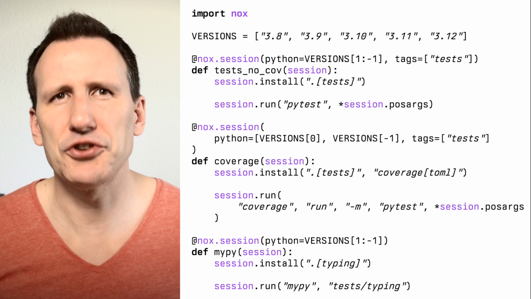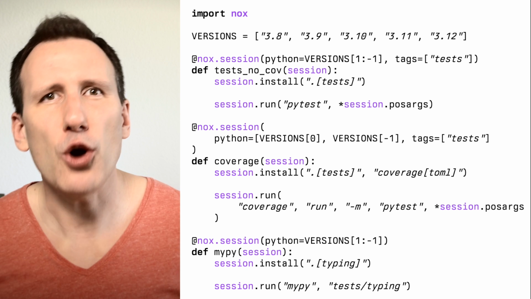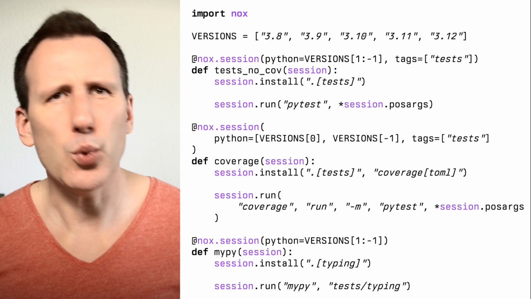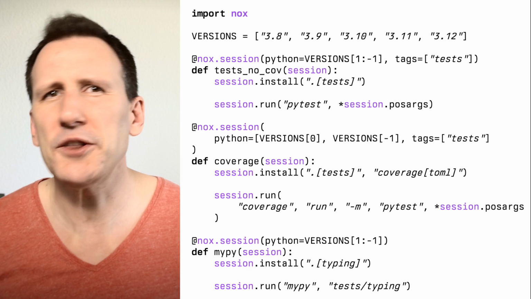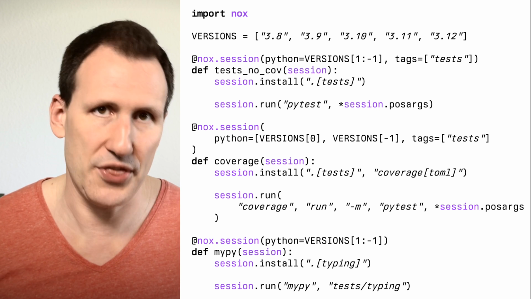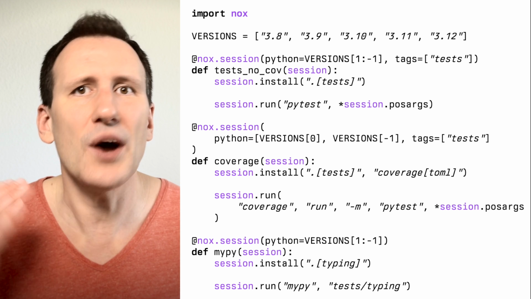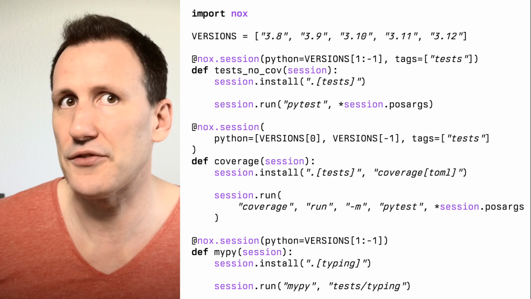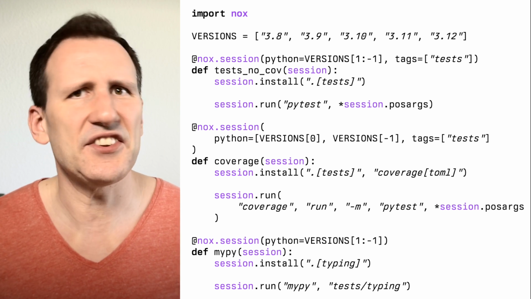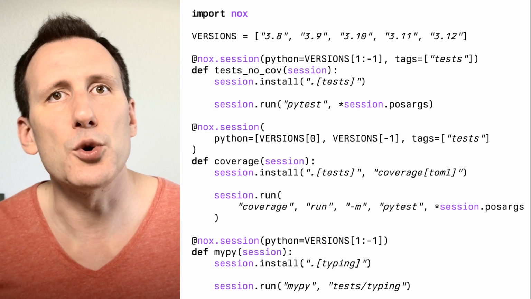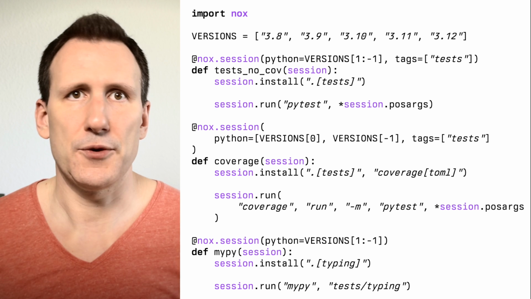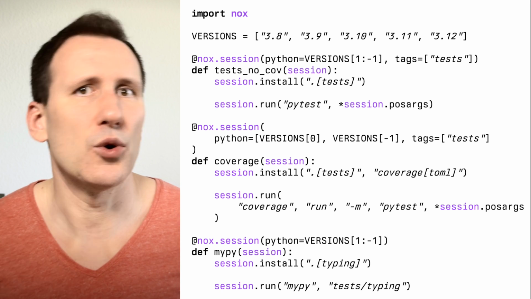As you can see, what Tox calls environments, Nox calls sessions. You write functions and decorate them as sessions with parameters like what Python version you want to run it with. And the function is then run once for each Python version it's declared for. When invoked, it gets the session object passed as an argument that you can use to interact with the virtual environment that Nox has created for you, like installing dependencies or running commands.